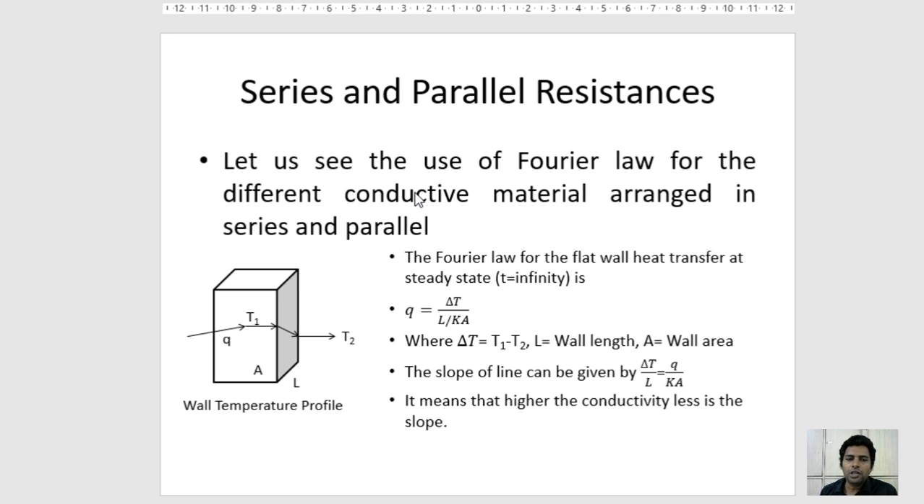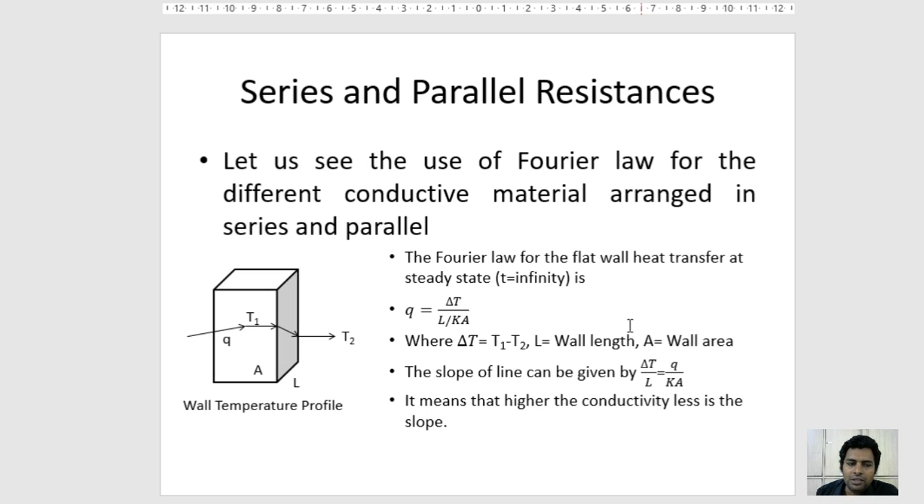A is the area which is normal to the heat transfer. So the Fourier law for the flat wall heat transfer at steady state is given by Q is equal to delta T upon L upon KA, where delta T is equal to T1 minus T2, which is the driving force for the heat transfer. L is the wall length, A is the wall area. So the slope of the line can be given by the equation delta T upon L is equal to Q upon KA. It means that if the slope is higher, the conductivity is less, or if the slope is less, conductivity is higher.